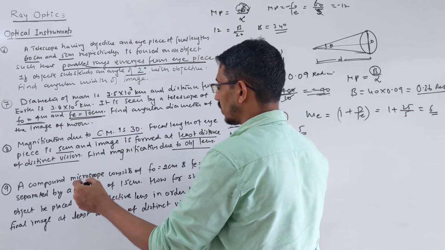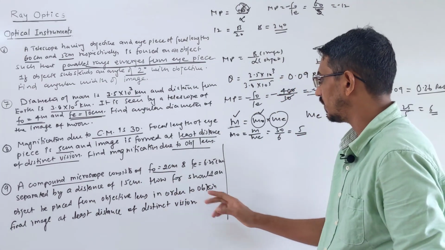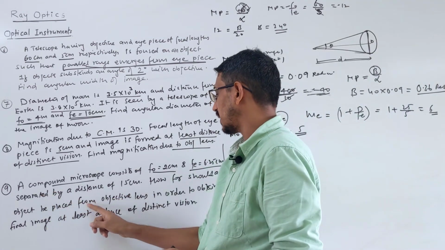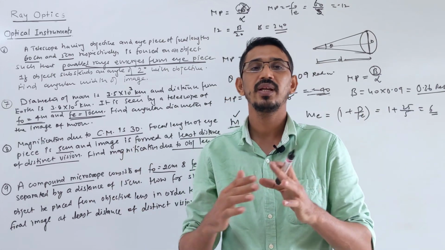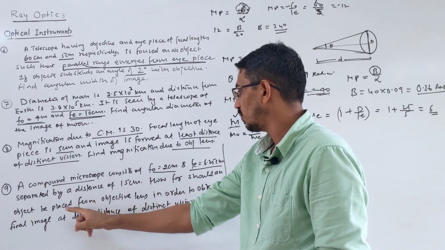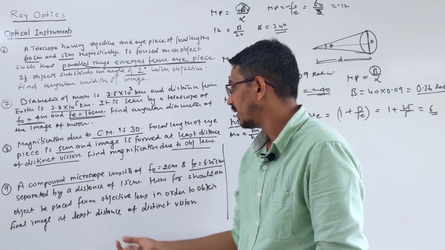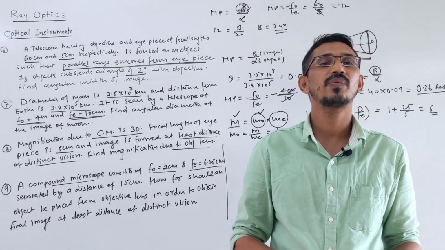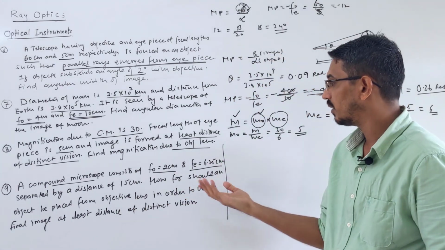Okay. Last question. They said a compound microscope consists of focal length of objective given 2 centimeter and focal length of eyepiece given 6.25 centimeter, separated by a distance of 15 centimeter. Separated by a distance of 15 centimeter means the length of the tube is given as 15 centimeter. How far should an object be placed from the objective lens, meaning U naught they are asking, in order to obtain the final image at least distance of distinct vision? Where should the object be placed?